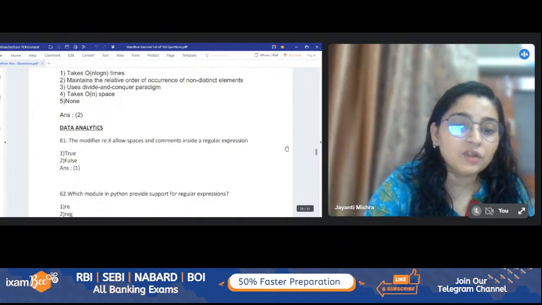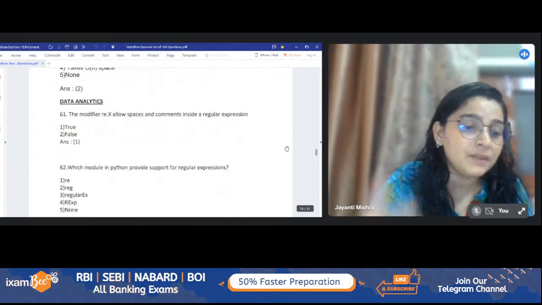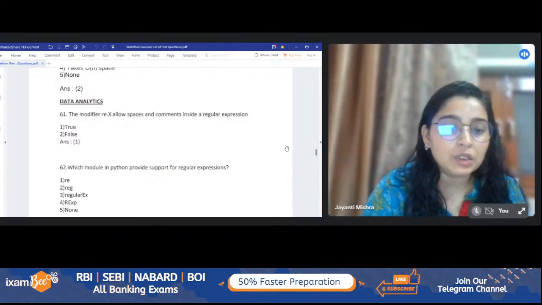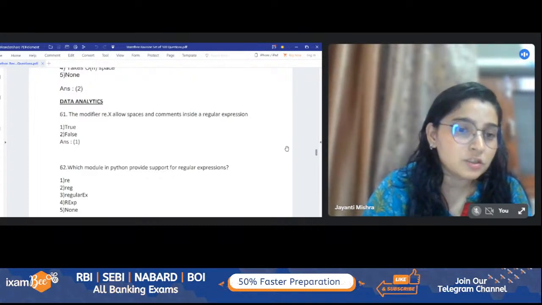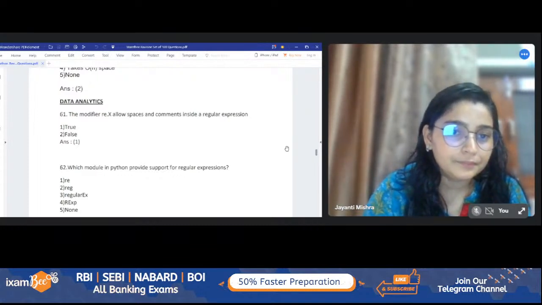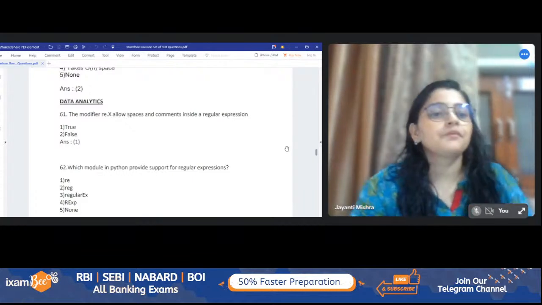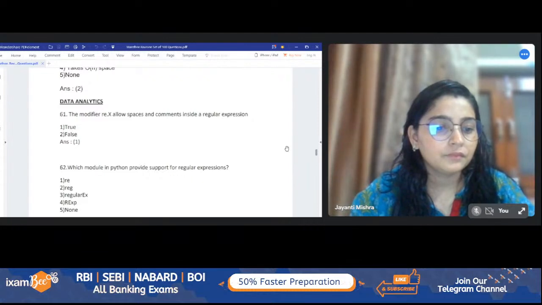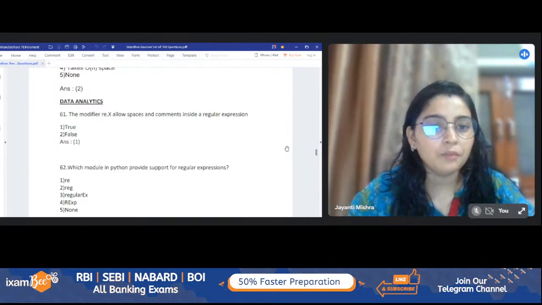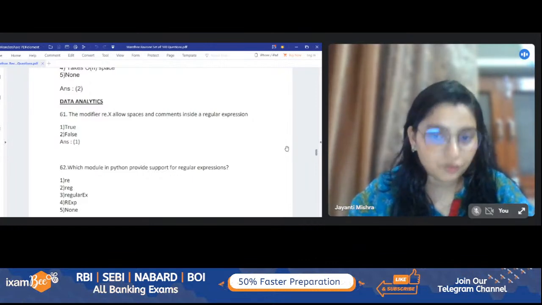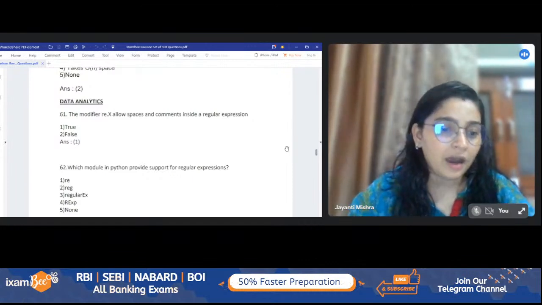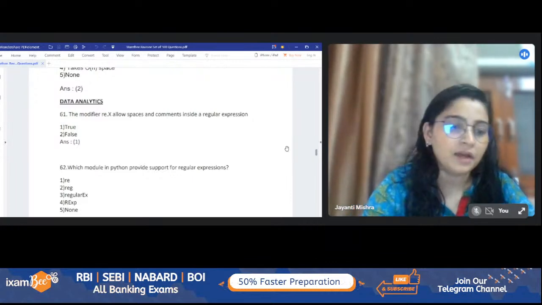Which module in Python supports regular expression? This is an easy one. Please do mention the answer. Jennifer, we cannot say that they are going to only ask from the re module for regular expression, but there are many topics apart from regular expression as well. So yes, it's import re, so it is option number 1, correct.